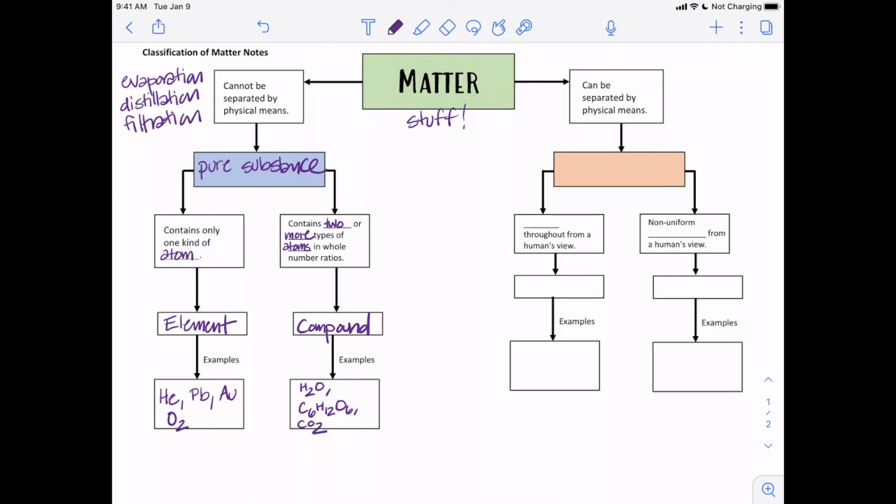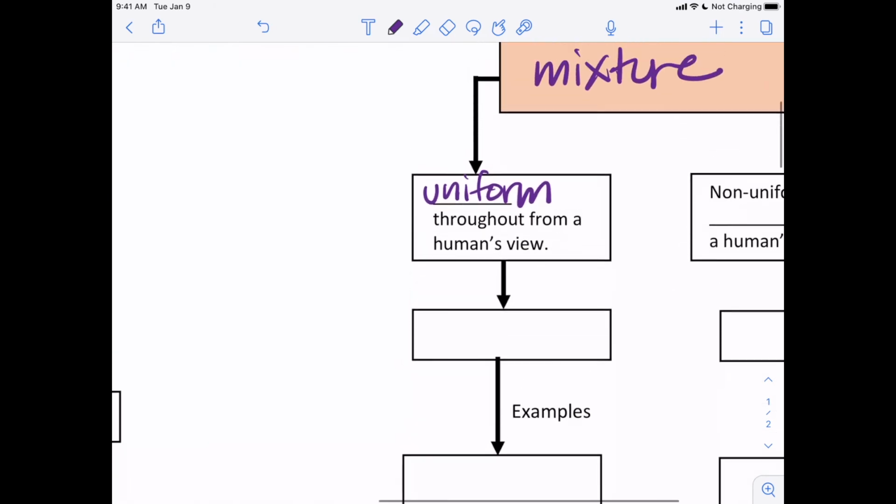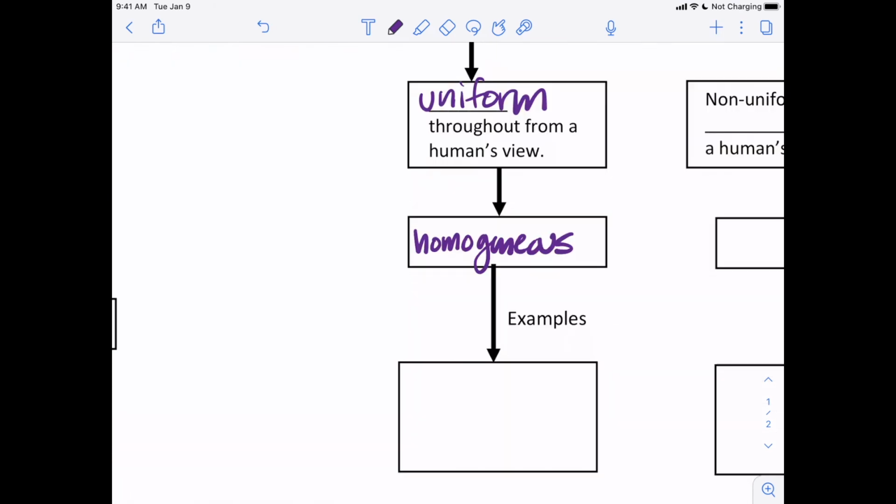If it can be separated by physical means, these are the physical means, and there's some other ones, it's a mixture. If the mixture is uniform throughout, from a human's viewpoint, we call that homogeneous. So any substance that looks the same throughout, these are things like milk, salt water, Gatorade, stuff like that.